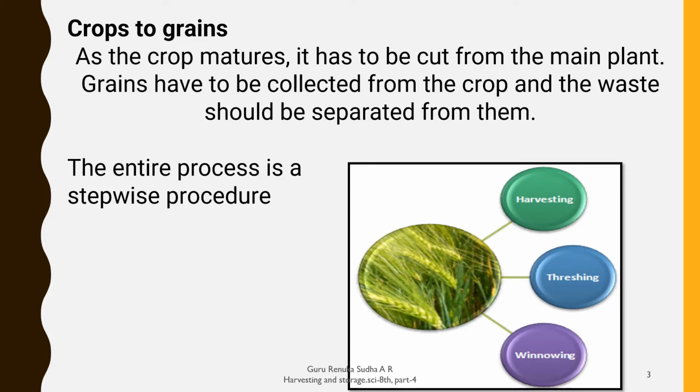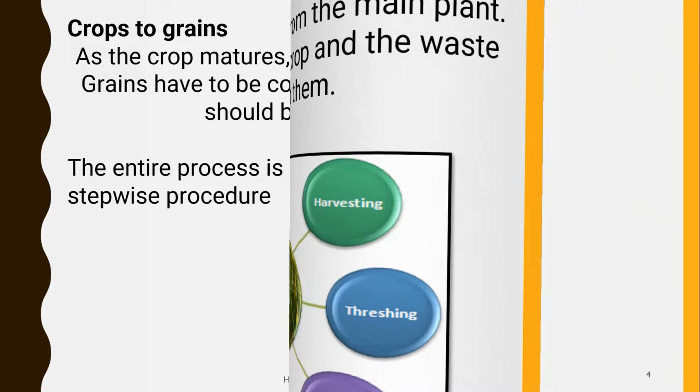So we can say how to protect the grains, and in what way we get proper, clean grains during the production of crops. It involves three steps. One is harvesting, another is threshing, and another is winnowing. Let us discuss one by one.